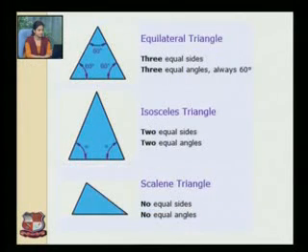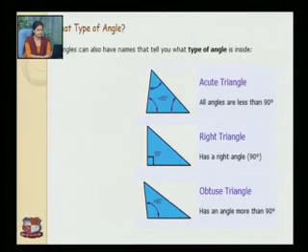Now let's see. First is the equilateral triangle. In an equilateral triangle, there are 3 equal sides and 3 equal angles. The angles are always 60 degrees. Second is the isosceles triangle. In this triangle, there are 2 equal sides and 2 equal angles. Next is the scalene triangle, in which there are no equal sides and no equal angles.